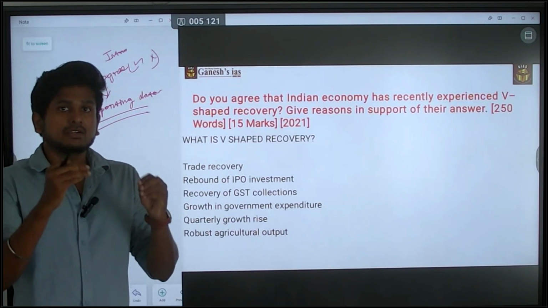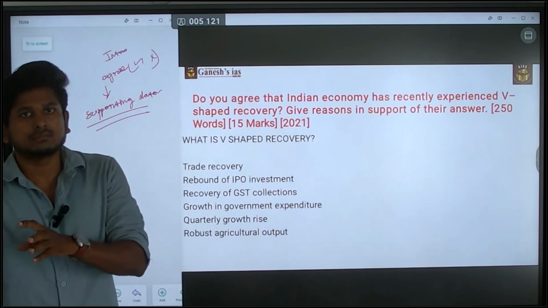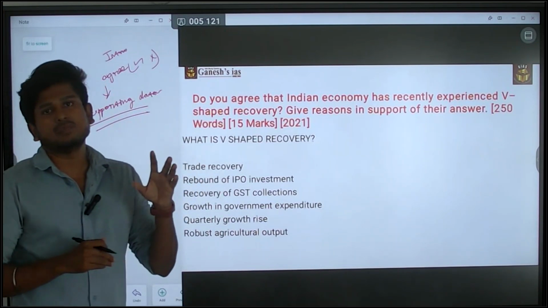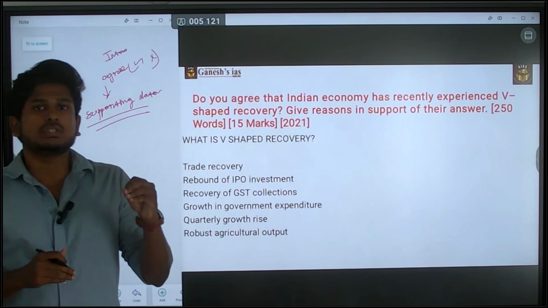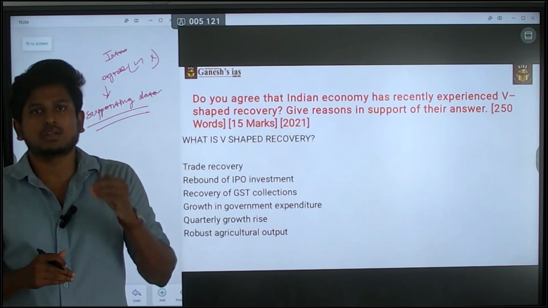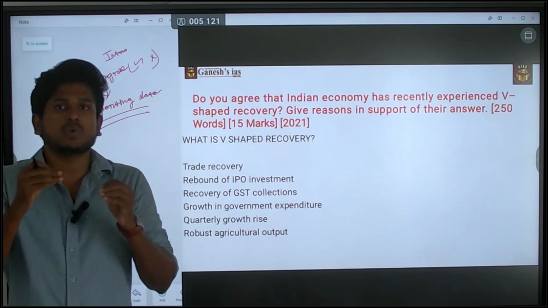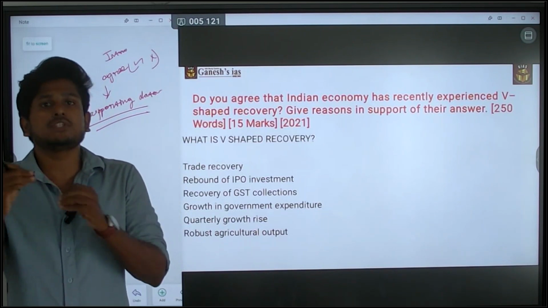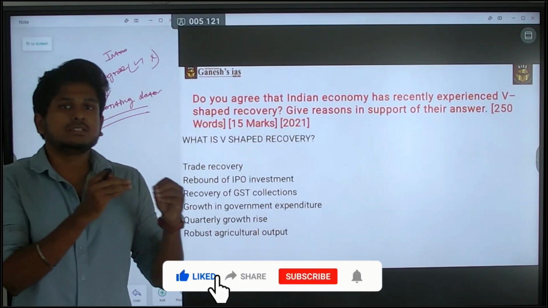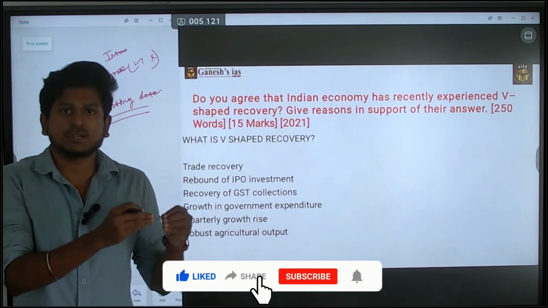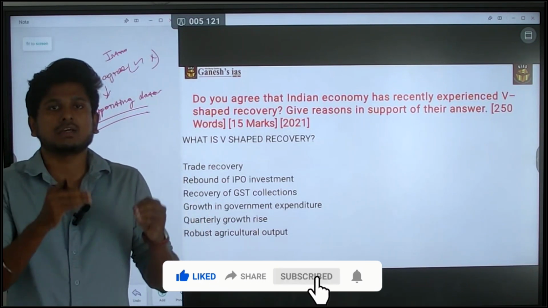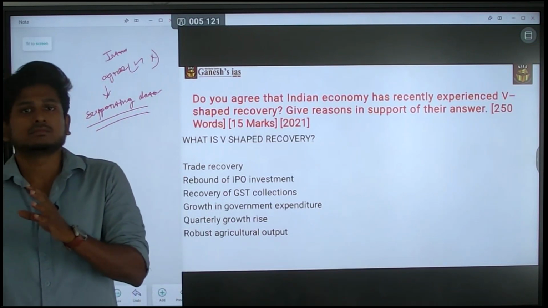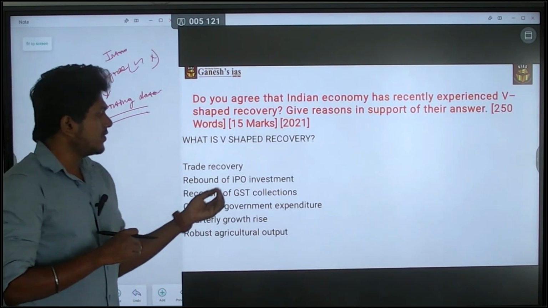For every answer, you should reiterate that thing. That is the most important thing. Next, rebound of the IPO investment. There is a huge growth in the investments in the share markets. After 2019, in 2021, there was a huge growth in the investment sector. With this data, you have to quote certain figures and say that only then is it a V-shaped recovery.